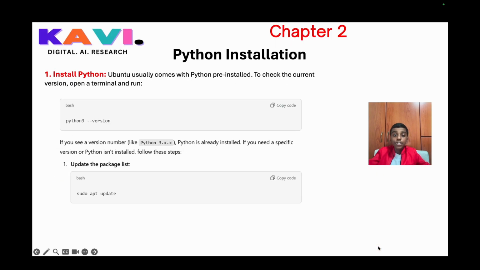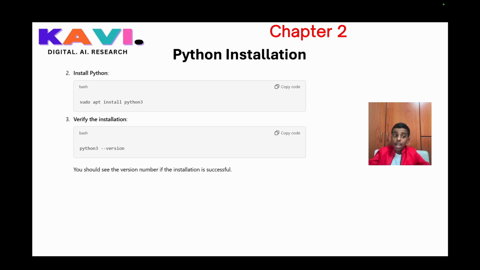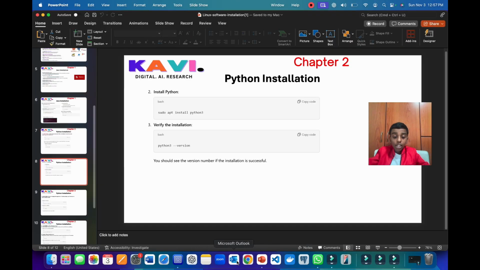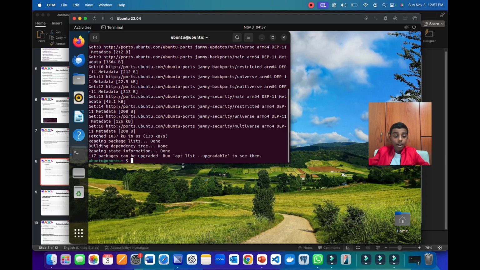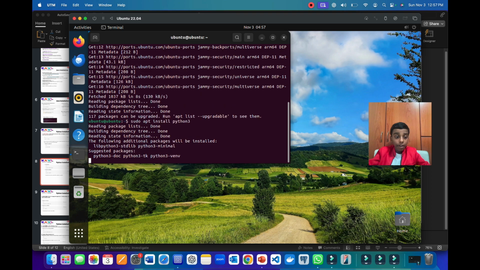Now let's move on to our next slide, which is installing Python. So let's install Python by writing sudo apt install python3. So now let's go to our UTM and write sudo apt install python3.